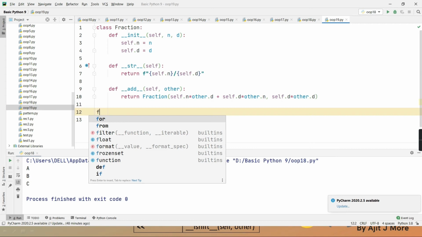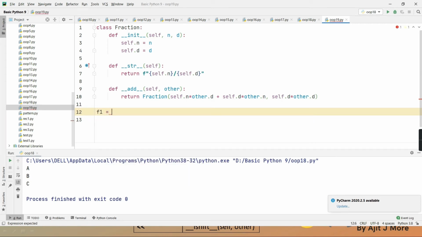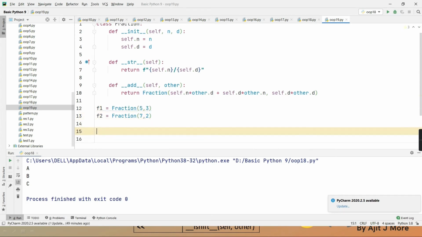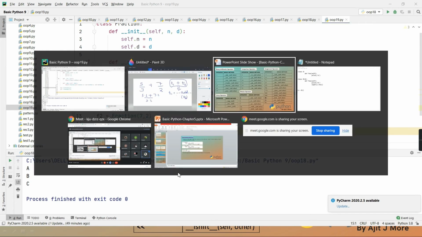Done? I'll show you the illustration. See here, I'm creating the first fraction object. I'm passing to it 5, 3. I'm creating another fraction object. I'm passing 7, 2. So tell me, first what will happen when I create f1 equal to fraction, f2 equal to fraction? Okay, so pictorially you'll try to show me.